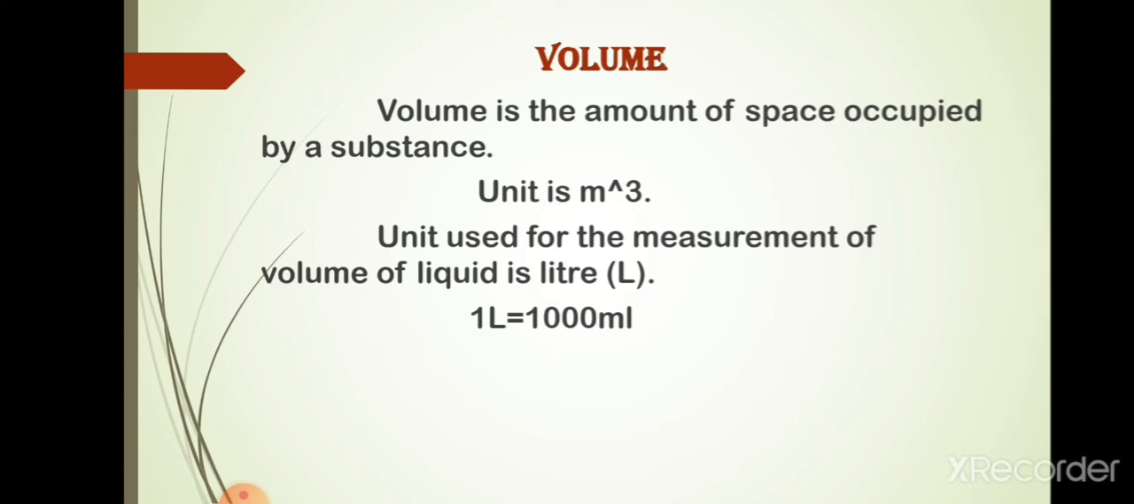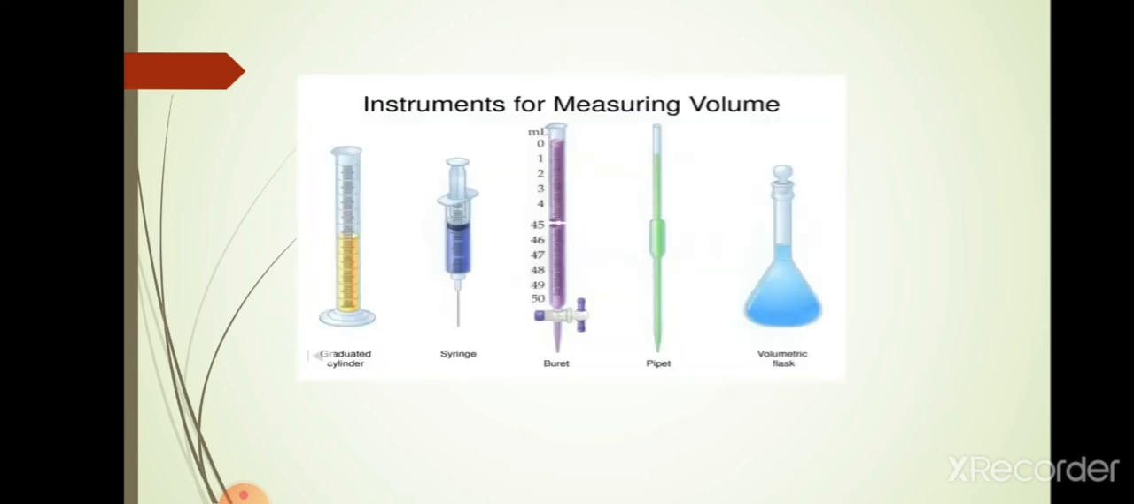Another common unit used for the measurement of volume of liquids is liter, which is represented as capital letter L. 1 liter is equal to 1000 milliliter. In the lab, for the measurement of liquid, we use graduated cylinder, pipette, burette, etc.